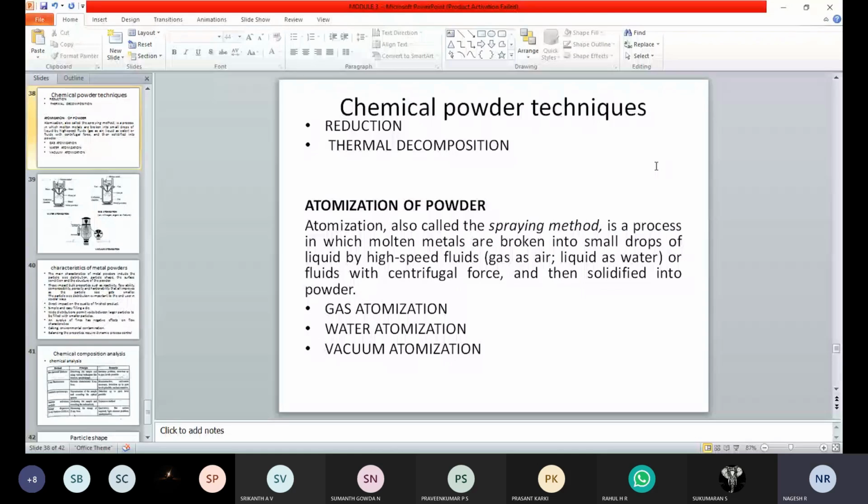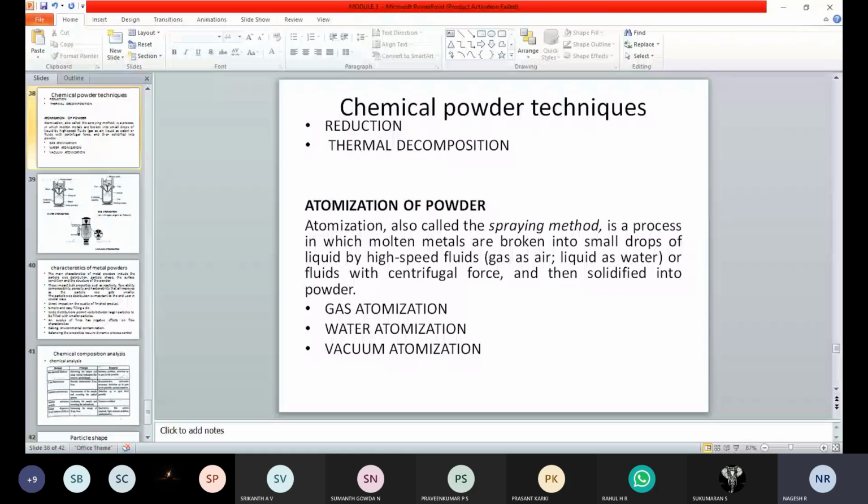Now atomization of powder can be carried out in three methods. One is gas atomization, another is water atomization, then vacuum atomization. The concept is the same, but gas, water, or vacuum is used as a medium for conversion of the molten metal into powder form. Now let us see these three methods.